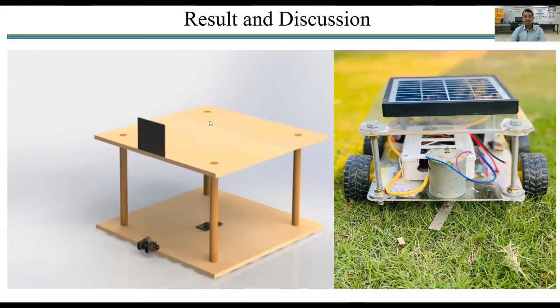Result and discussion. Our overall journey starts from the sketch of the design on SolidWorks to the final product. As we can see in the slide, the 2 floors and 4 arm system is also provided here. This is the cutter motor, this is the electronic circuit, and the battery is placed behind, and this is the solar panel which is very much exposed to sun radiation.